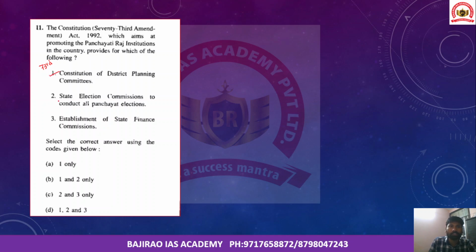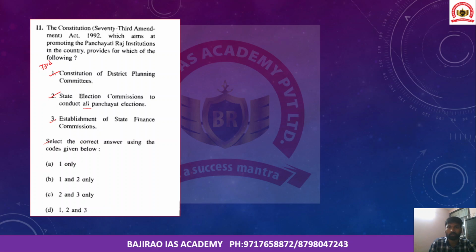Statement 1, Constitution of District Planning Committees. Statement 2, State Election Commission to conduct all Panchayat elections. Statement 3, Establishment of a State Finance Commission. Select the correct answer and also comment the correct answer in the comment section.